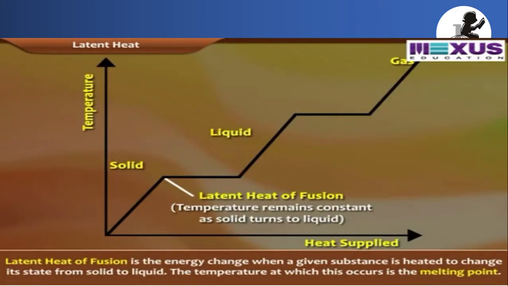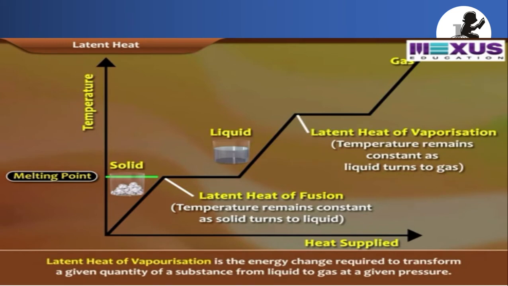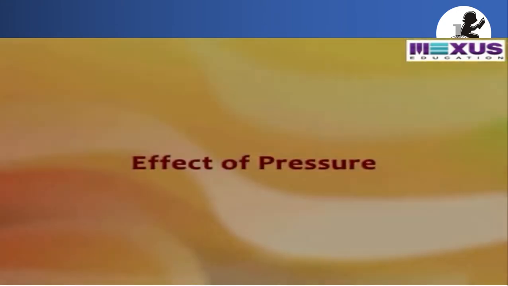The definition once again: latent heat of fusion is the energy change when a given substance is heated to change its state from solid to liquid. The temperature at which this occurs is called the melting point. And what is latent heat of vaporization? The amount of energy required to transform a given quantity of a substance from liquid to gas at a given pressure is called latent heat of vaporization.